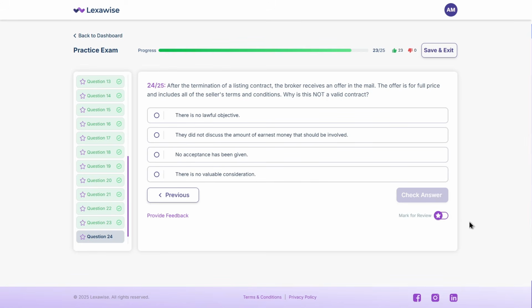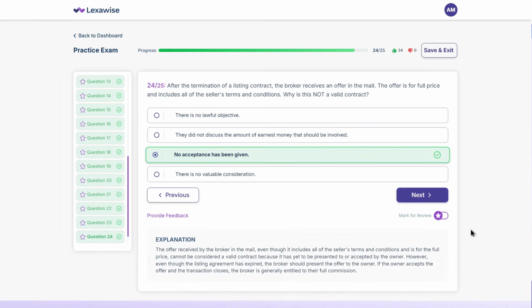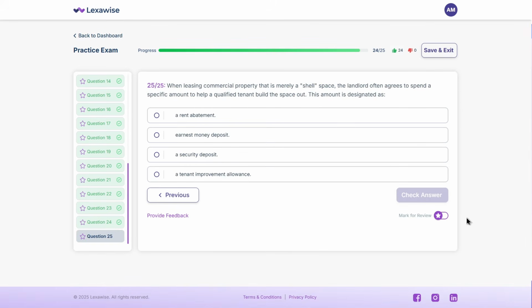The correct answer is C. No acceptance has been given. The offer received by the broker in the mail, even though it includes all of the seller's terms and conditions and is for the full price, cannot be considered a valid contract because it has yet to be presented to or accepted by the owner. However, even though the listing agreement has expired, the broker should present the offer to the owner. If the owner accepts the offer and the transaction closes, the broker is generally entitled to their full commission. Let's move on to the final question.